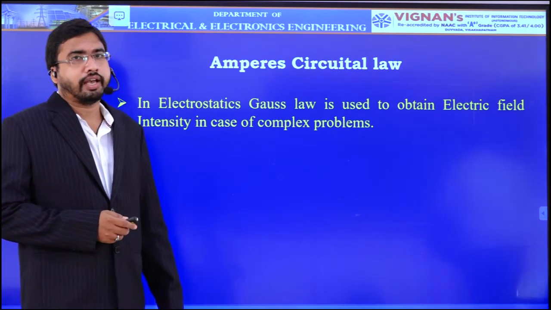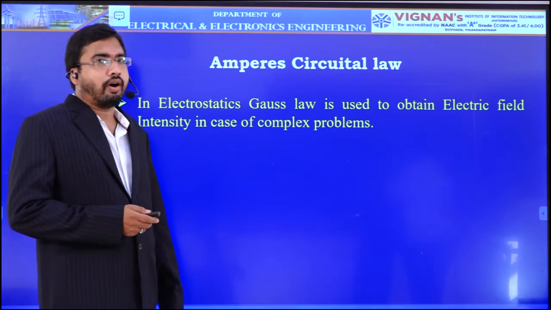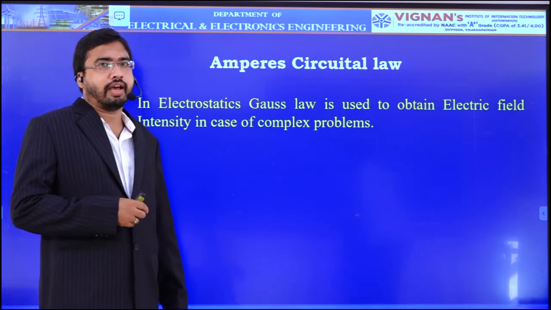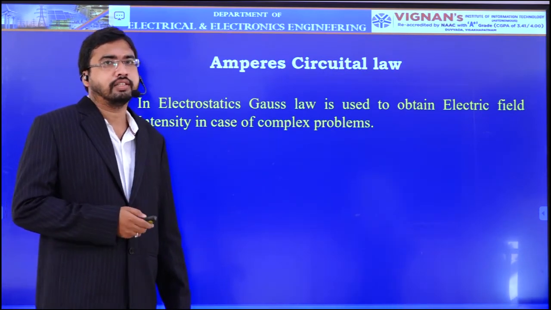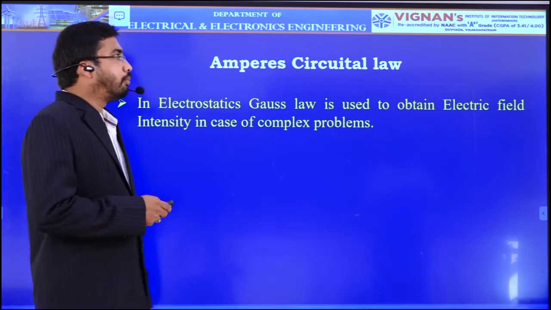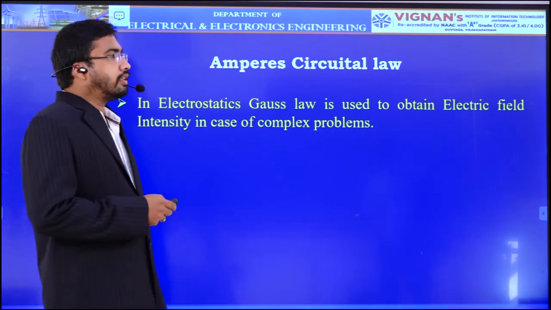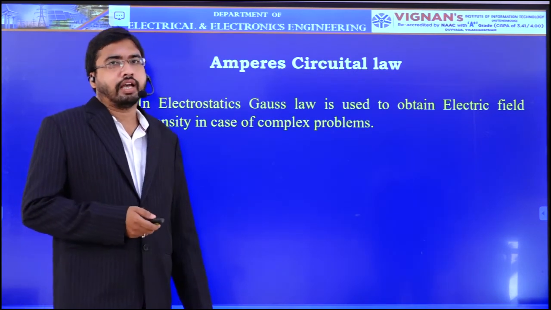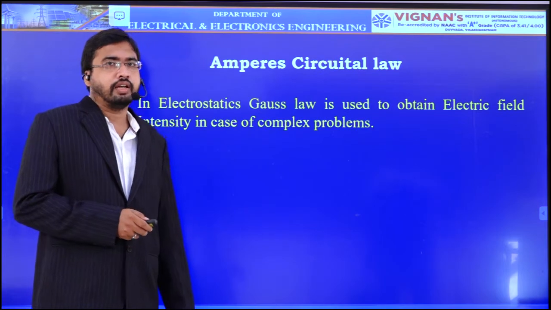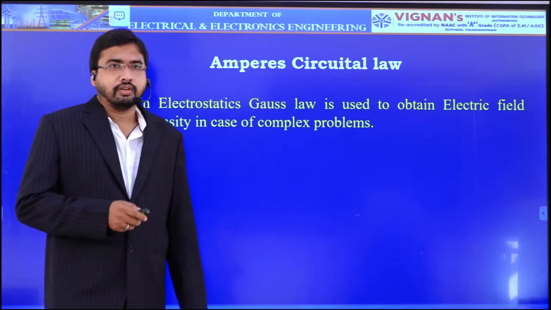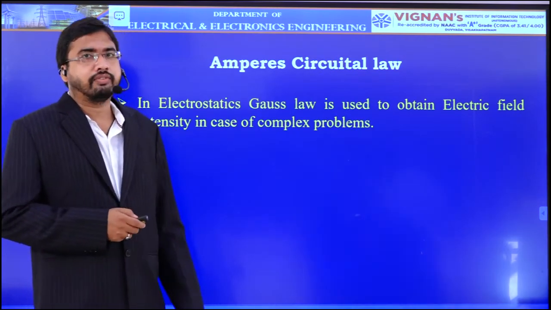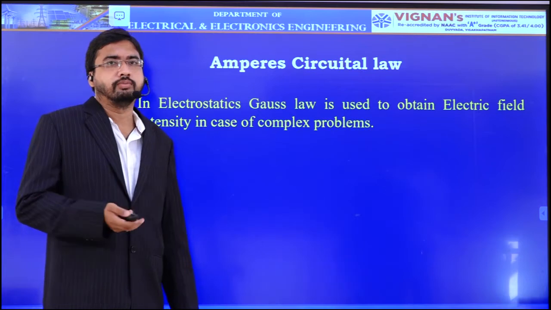In our first unit electrostatics, we have solved the electric field intensity values due to an infinite line charge, sheet charge, etc. by using Coulomb's law, that is mathematical procedure. The same derivations can be done with the help of Gauss law also, because complex problems can be solved easily with the help of Gauss law when compared to Coulomb's law.